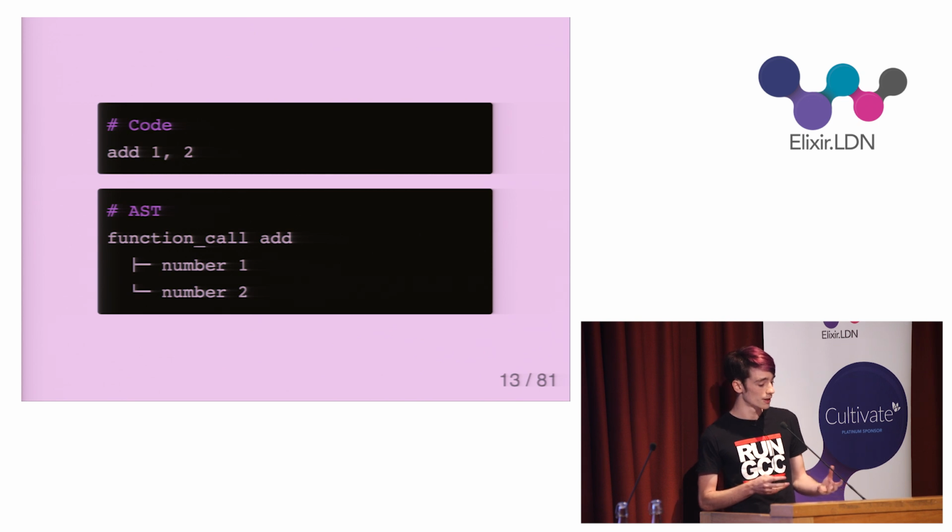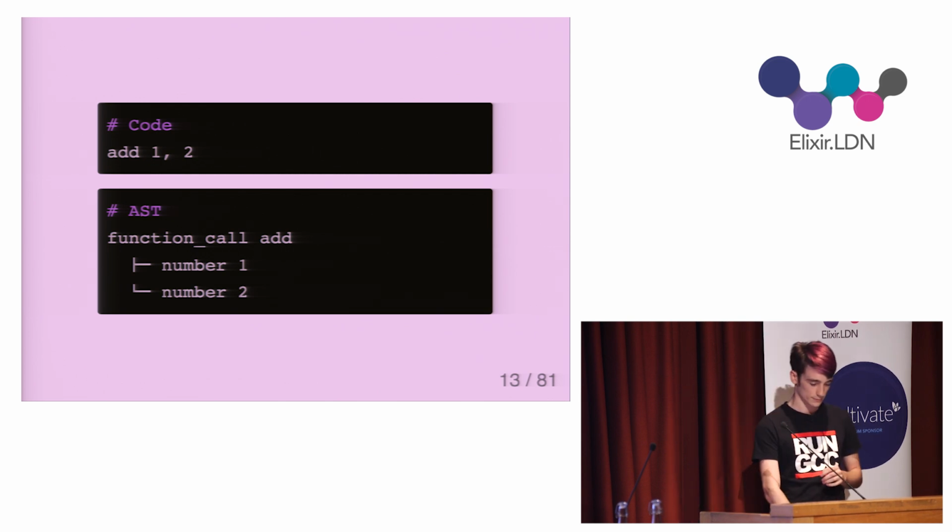So the root node is a call to the function add. The call has 2 leaf node children. The first is the number 1, and the second is the number 2.